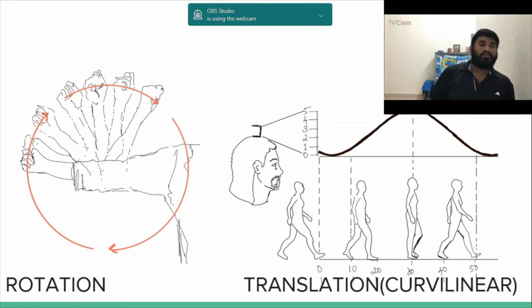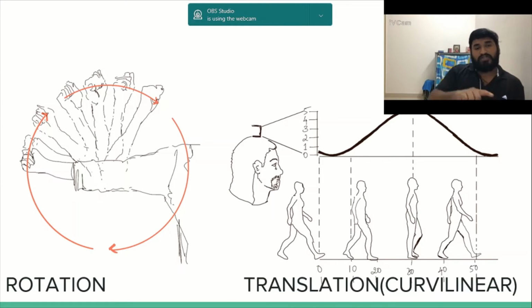The first picture denotes a rotation, and we have explained how a rotation occurs. The axis of rotation passes through the pivot point, and the rigid body, which is the distal part, in this case the forearm, moves clockwise and anti-clockwise around the pivot point. So that is your rotation.